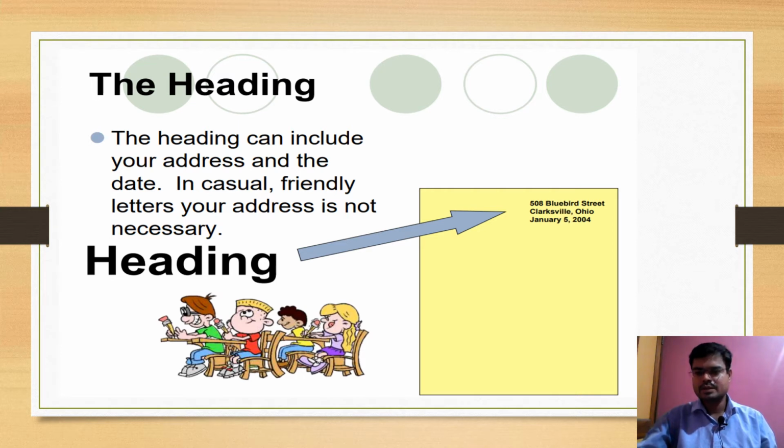Here you can write your address. In some cases you can write it to the left side as well. So the heading is where we write our address, or the address of the person to whom we are going to send the letter. The first part is very important. The first part is the heading. Now what is the second part?